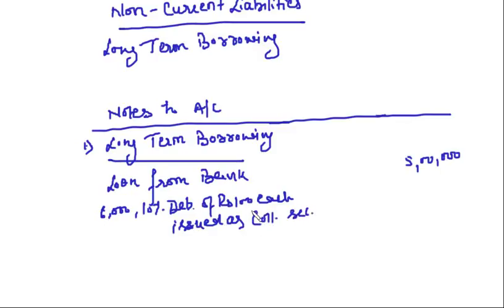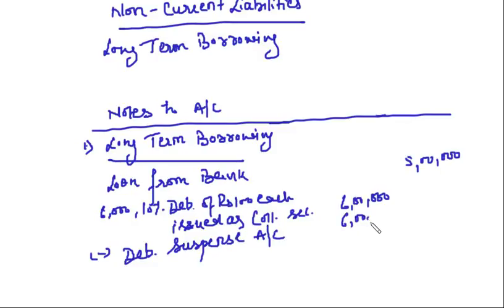So how much it is? 6 lakh rupees. Right? And what you do, you subtract the debenture suspense account from this. Debenture suspense account, 6 lakh. Right? So what is the net effect? Net effect in the long term borrowings is 5 lakh.